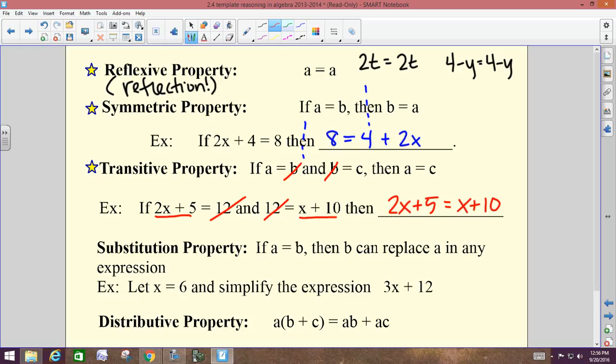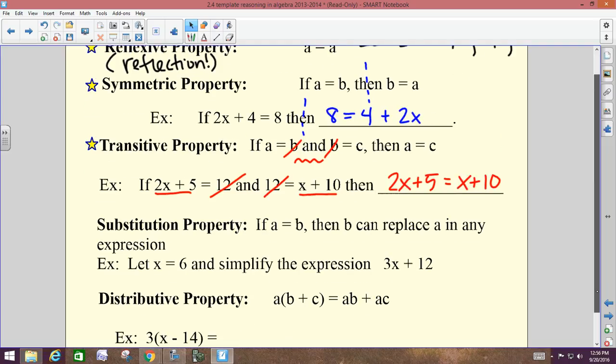The transitive property will have the word "and" within the conditional statement. If angle A is congruent to angle B, and angle B is congruent to angle C, and angle C is congruent to angle D, then I'm able to say A is congruent to D, because they're all congruent to the ones in the middle, so the ends have to be the same. Transitive. Cool. Next two, we've already done a bunch this year.